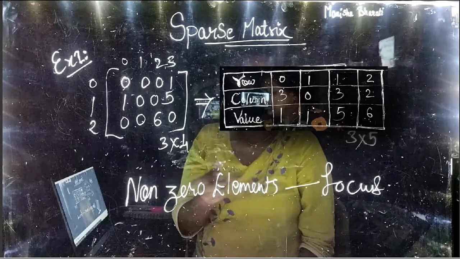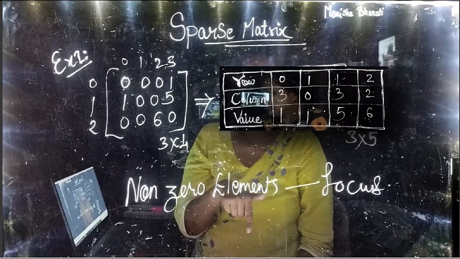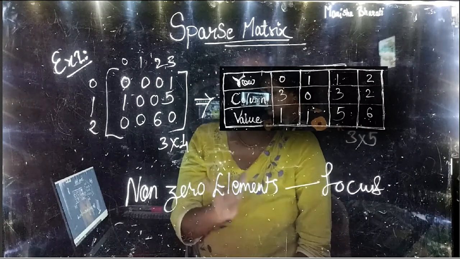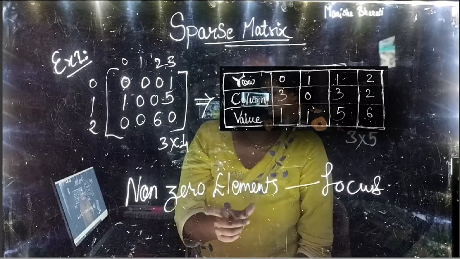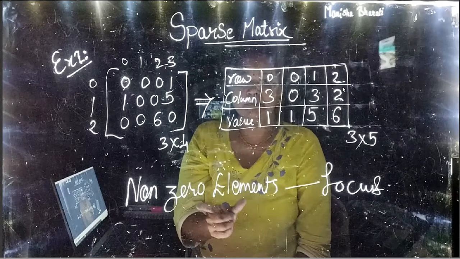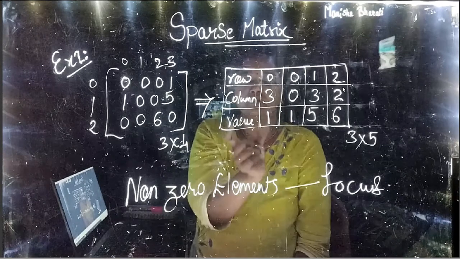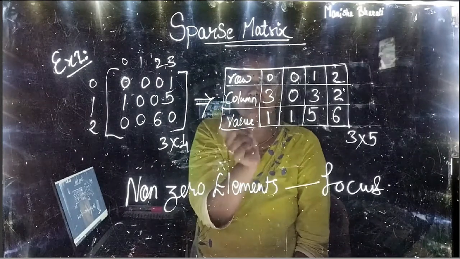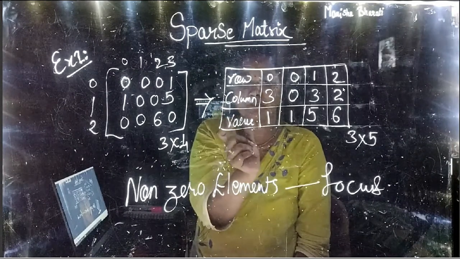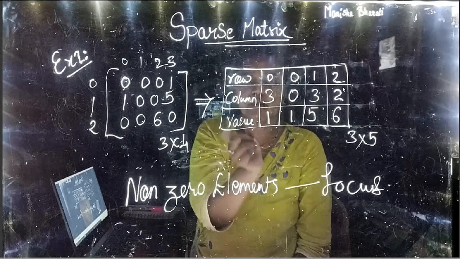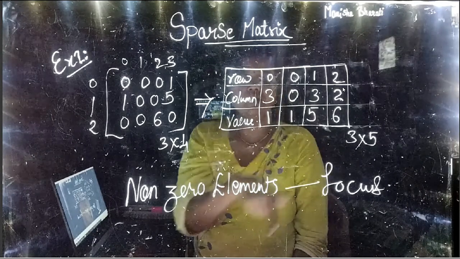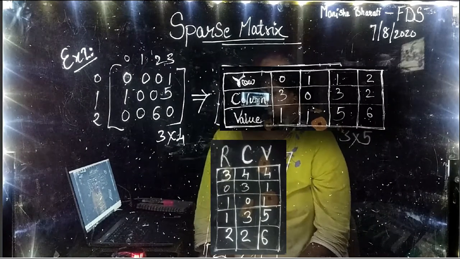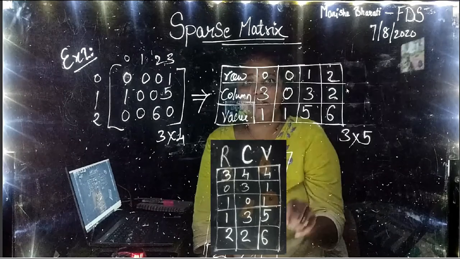So we have seen the second example also. We have to just focus on non-zero elements. Okay, remember that we have to focus on non-zero elements. Using a 2-dimensional array, we can use the triplet format. First represents the row index, second represents the column index, and the third is the actual value. So this is how we represent the sparse matrix. Another method which is most popular to represent the same thing is in this particular fashion.